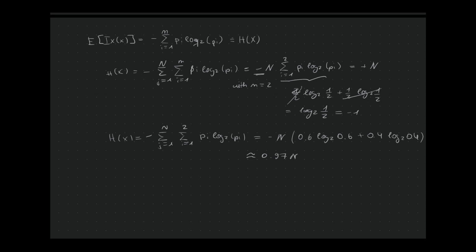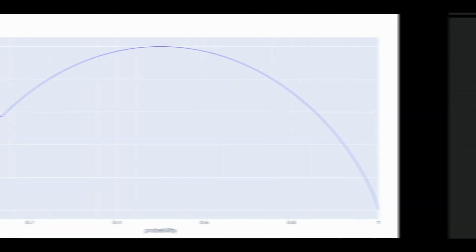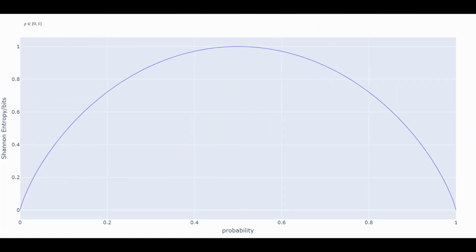We can extend our findings by continuously computing Shannon's entropy for the whole range of probability values, and the plot will look like this. So as we can see, we have the Shannon entropy on the y-axis and the probability on the x-axis. So what do we see on this curve? We can see that this curve is parabolic and has its maximum at p equal to 0.5, where the most uncertainty is exhibited by our coin scenario.